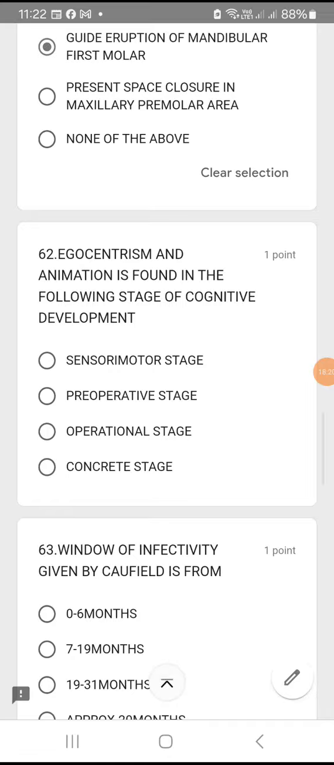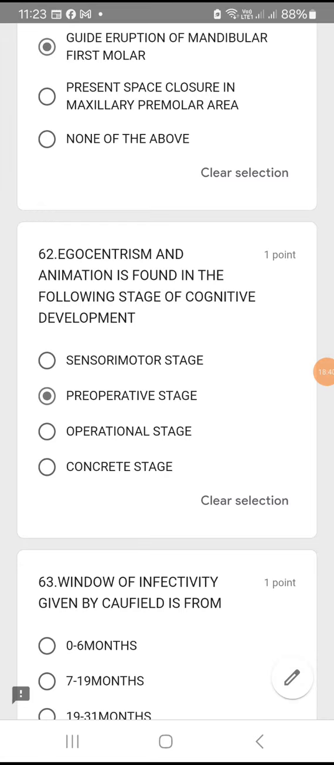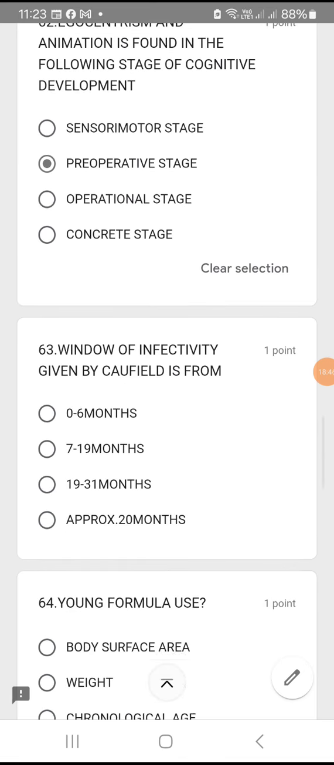Question number 62. Egocentrism and animism are found in the following stage of cognitive development. So the children will show egocentrism and children will show animism, features like talking to cartoons. It is found in the pre-operational stage, that means during their 4 to 5 to 6 years of age.